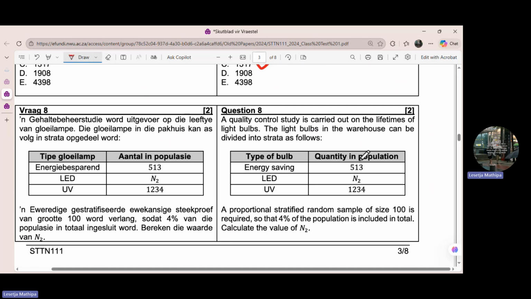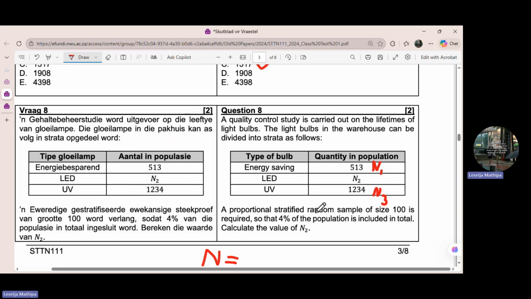N1. Let me just write this one N1. And the other one is N2, this is N3. Like this. N3. So now N1 is 513. We don't have N2. N3 is 1234. The question is, how do we get N?